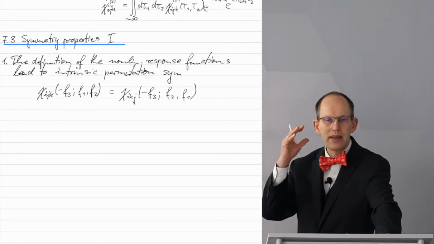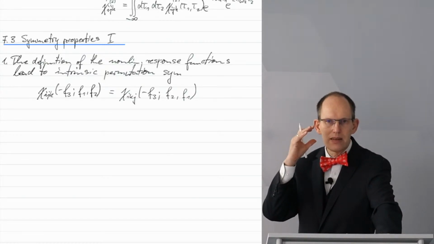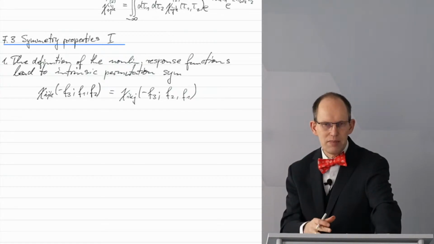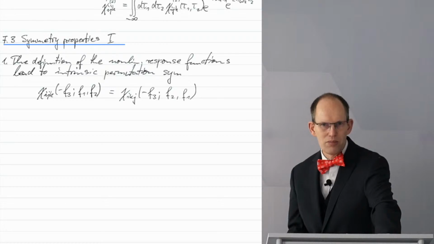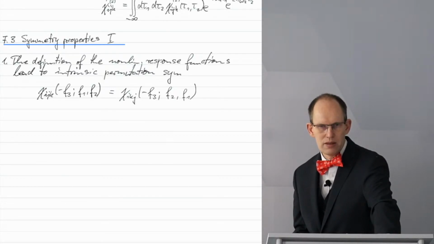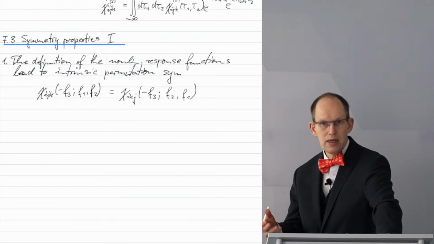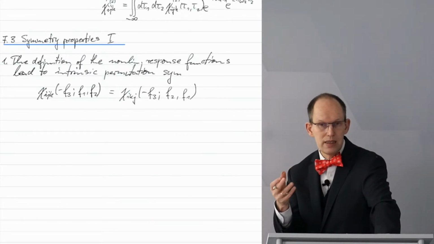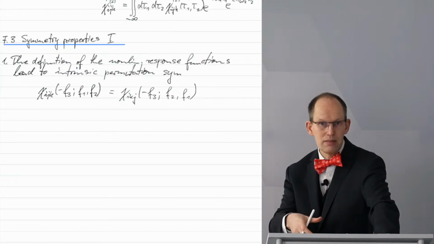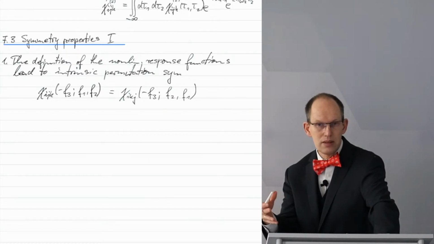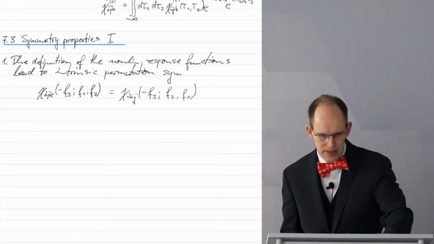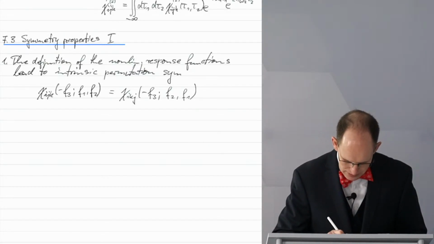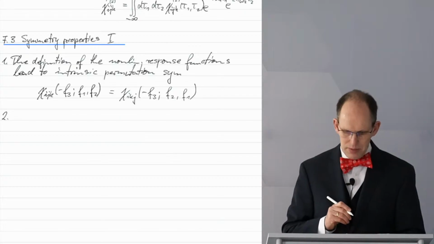As I said, this is a very fundamental symmetry. It comes directly from the response functions. In the response functions, you can easily show that it holds in the time domain, and you can derive that it carries over to the frequency domain. Okay, so this was the first symmetry property.